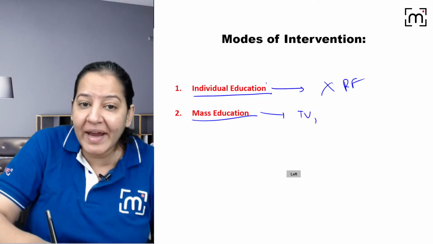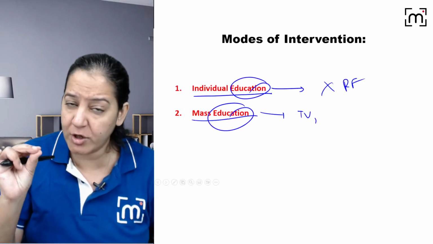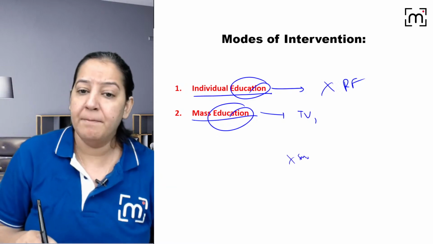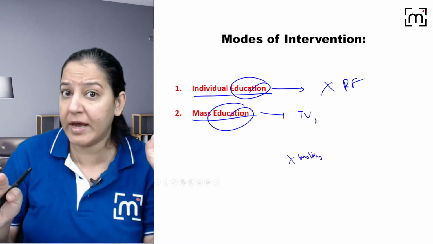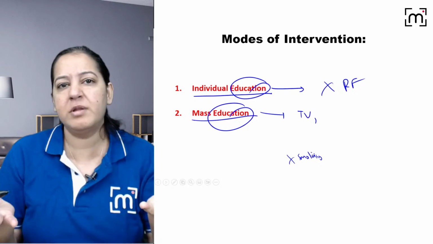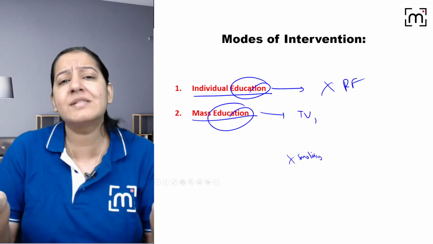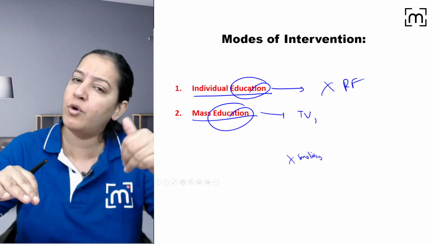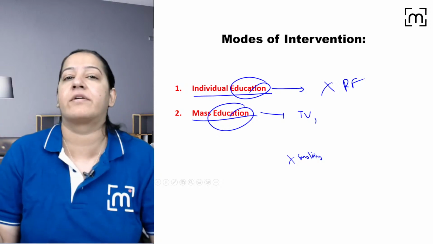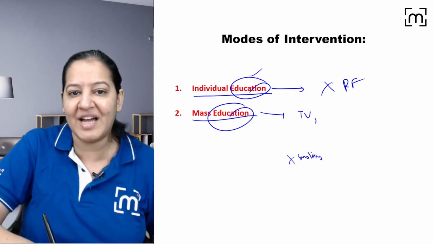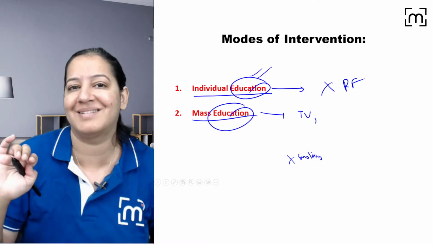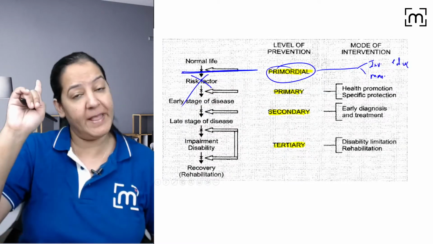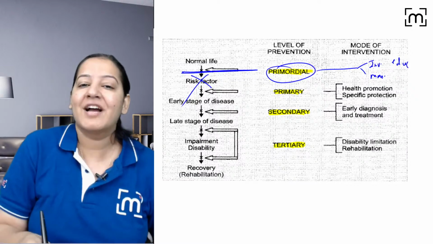Ultimately we have to educate that person, because we are medicos, we know it. The person is already not smoking, but you have to reinforce it. You are not smoking, good, don't smoke. The person will say, madam, I already don't smoke, why are you saying this? I know you are not a smoker, but I am reinforcing that idea in you. You are doing a good job. Don't ever smoke. So that is primordial. I am educating that person, because if you smoke, you can have lung cancer. That is the idea, right? So that is only by education, individual and mass. That's it.